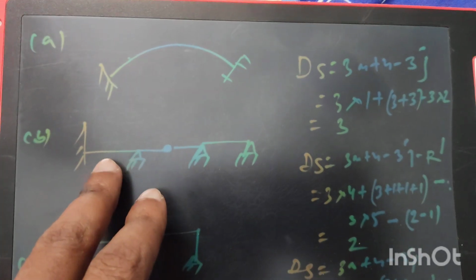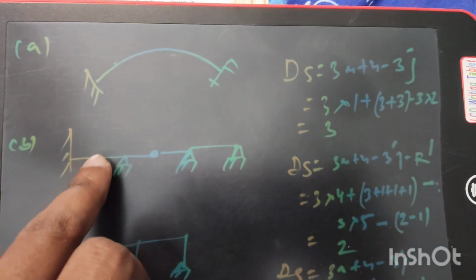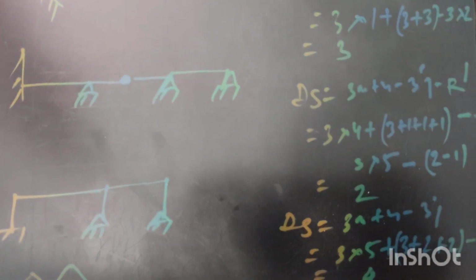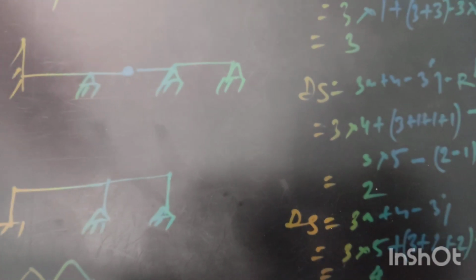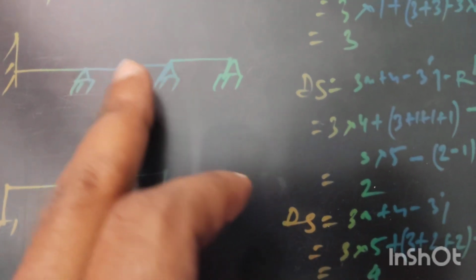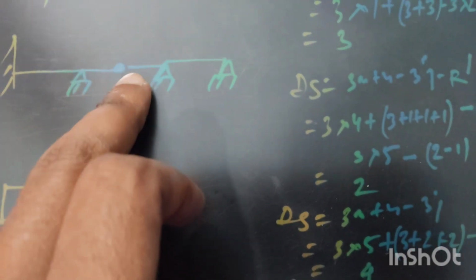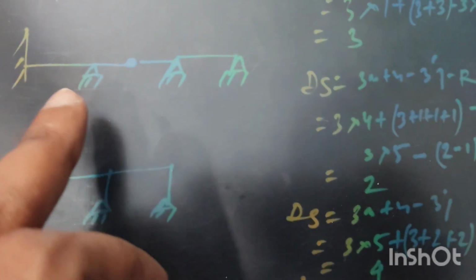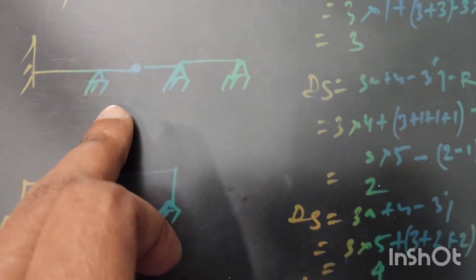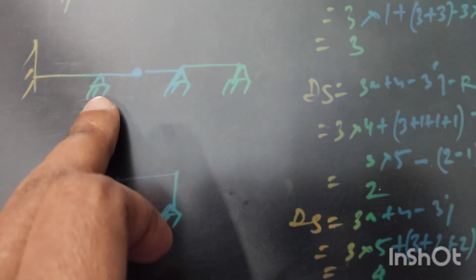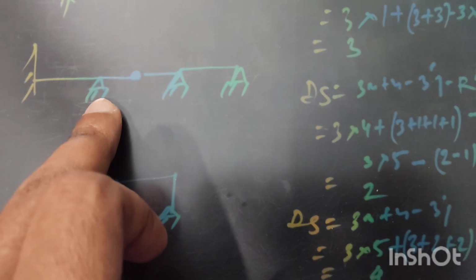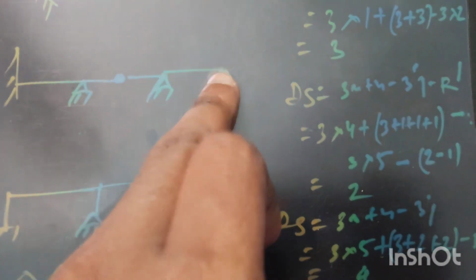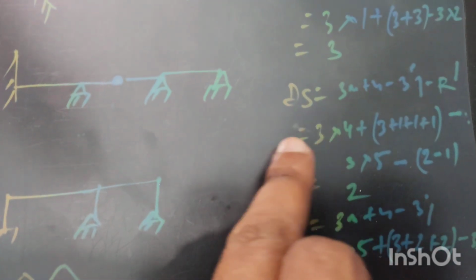For the beam given at option B, the degree of static indeterminacy formula will be the same, 3m plus r minus 3j minus r dash, because of this internal hinge. R dash is the additional required, and the formula for r dash will be n minus 1, where n is the number of members connected at the hinge. So there will be 2 members connected at the hinge. So the number of members will be 1, 2, 3, 4, and the number of reaction components will be 3 at this fixed end, and 2 at each of the other ends, because there is one horizontal reaction and one vertical reaction, and no moment. And the number of joints will be 1, 2, 3, 4, 5. So after putting all the values in this equation, we will get ds equal to 2.